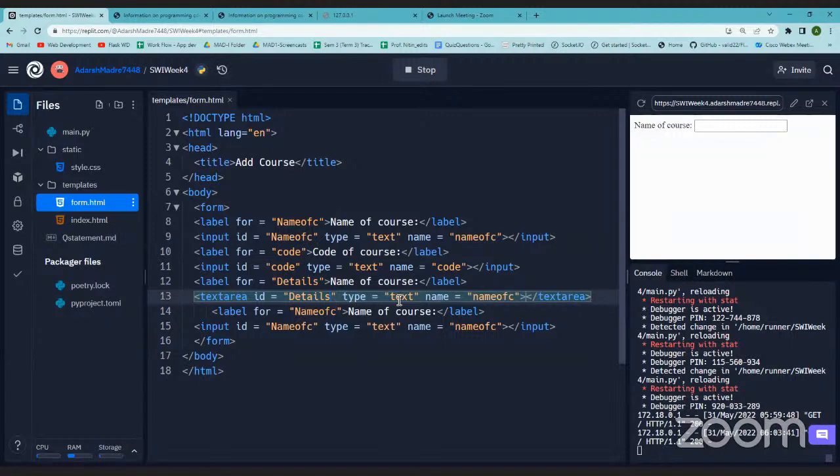Okay, and then type, we don't need to mention because since it is text area, we know that it is text. Okay, here we'll write details of course, and in the name, details.